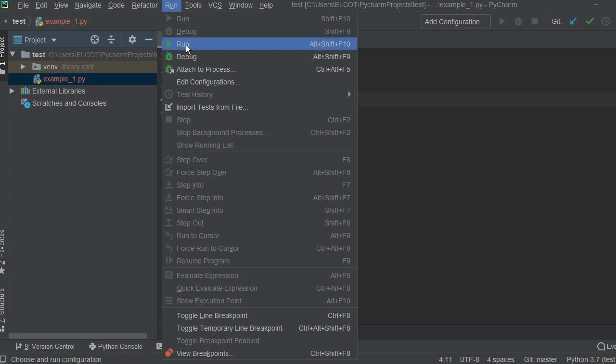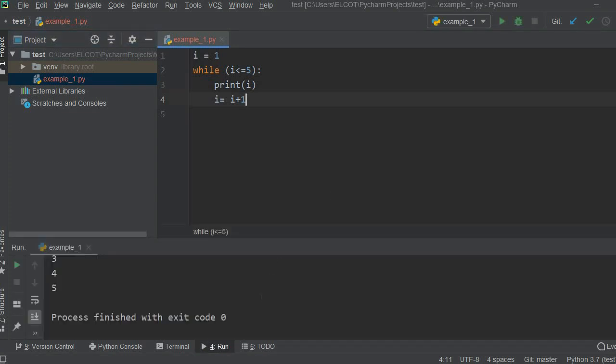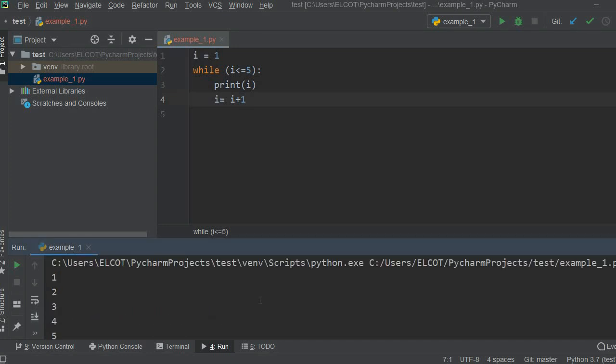Here, or otherwise you can press Alt Shift F10. It will ask which file you are going to run, because as I said before, you can have n number of Python files or HTML files under one project. As of now, I have only one file under the project name test. So I'm clicking example 1. Yes, it is printing 1, 2, 3, 4, 5, as I explained before.